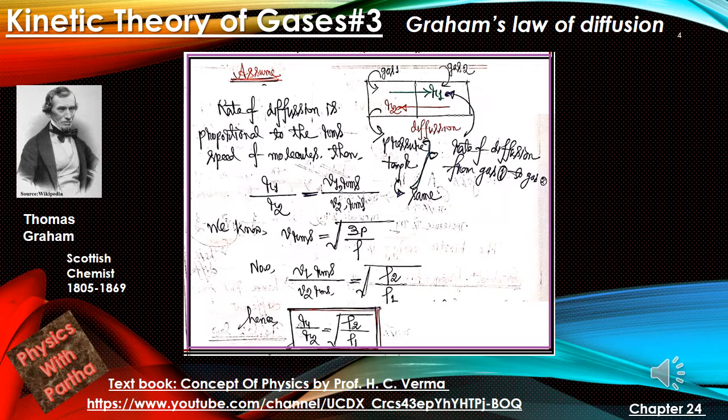Now we know Vrms is equal to under root of 3p over rho, and we have already defined that the system is kept at constant temperature and pressure, that is, pressure on both the sides will be the same. Now V1 RMS divided by V2 RMS is given as rho 2 by rho 1. From there we can tell that R1 by R2 equals under root of rho 2 divided by rho 1, and this is Graham's law of diffusion.